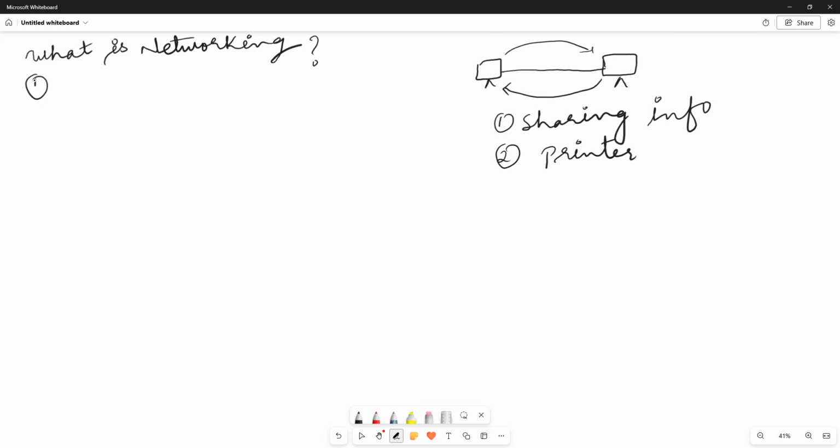We can say network can be as small as two computers directly connected to each other, or network can be big, like you have one router here, this is connected to the ISP router. This one is connected to one switch, switch 1, and this is router R1, and this is connected to PC. So network is used for a number of reasons, as we said file sharing, printer sharing, sharing the information. And network can be small or it can be big.